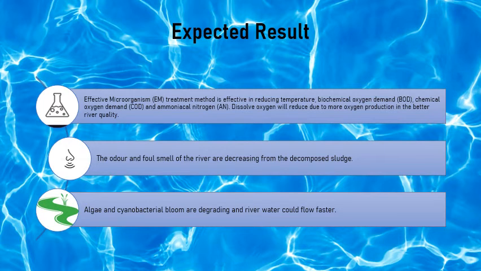For the expected result, the effective microorganism treatment method is effective in reducing temperature, biochemical oxygen demand, and ammoniacal nitrogen. Dissolved oxygen will increase due to more oxygen production in a better river quality. Next, the odor and foul smell of the river decrease from the decomposed sludge. And next, algae and cyanobacteria bloom degrade and the river water could flow faster.